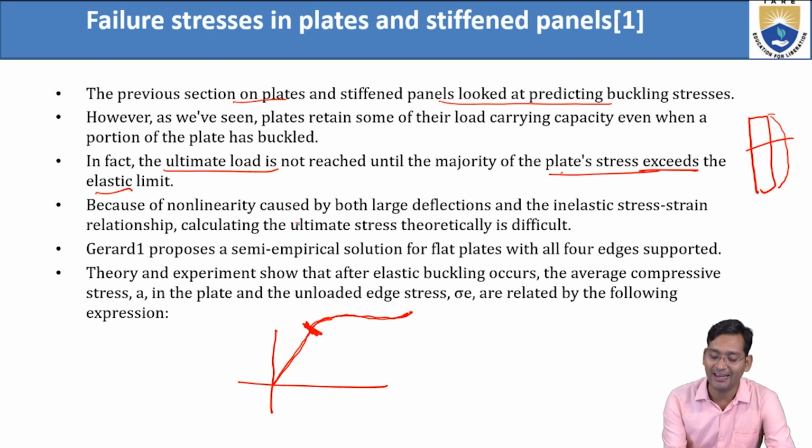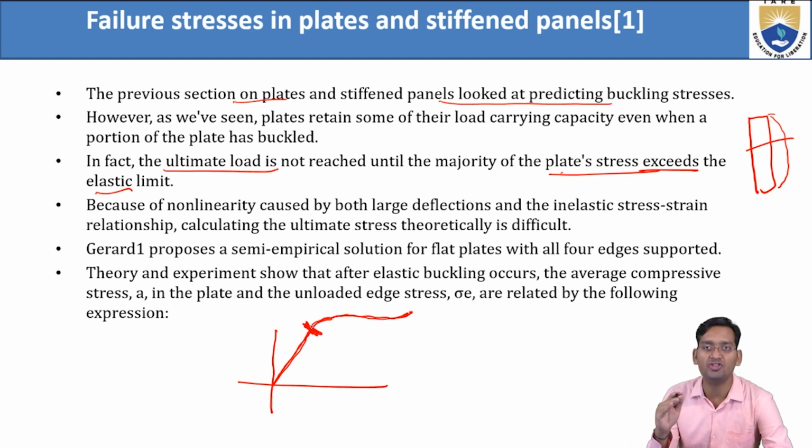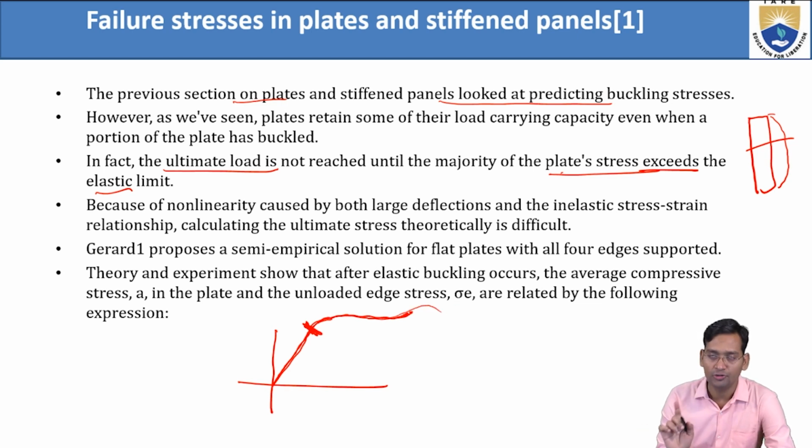This is because of non-linearity caused by both large deflection and inelastic stress. Up to the elastic limit, it's linear. Once it crosses the elastic limit, then it becomes plastic, and from there onward it's non-linear. That's why this curve is like this; it depends on the material. So now it becomes non-linear, with an inelastic stress-strain relationship. This is only the stress versus strain relationship.